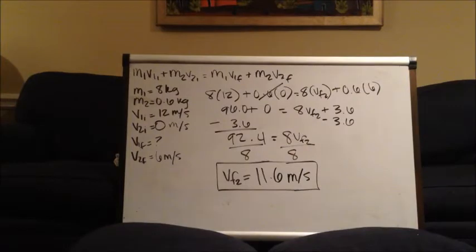For example, a bowling ball with a mass of 8 kilograms rolls down the lane at 12 meters per second until it hits a bowling pin with a mass of 0.6 kilograms that was at rest and now flies backwards at 6 meters per second. What is the final velocity of the bowling ball? After plugging in the variables and solving for the final velocity, the result is 11.6 meters per second to the right because the bowling pin moves in the same direction as the bowling ball. Because of the conservation of momentum, the momentum before the collision equals the momentum after the collision.